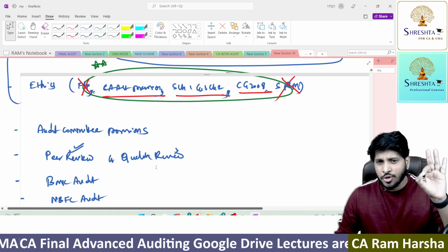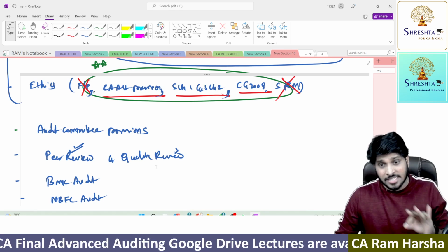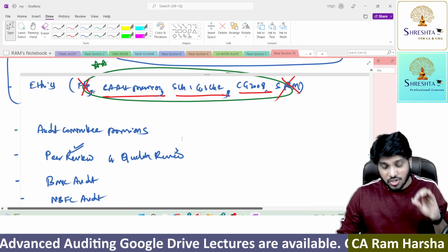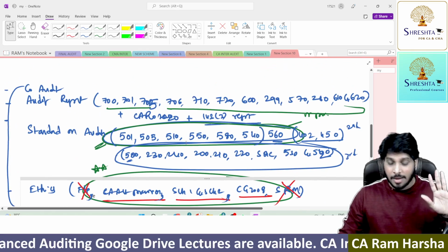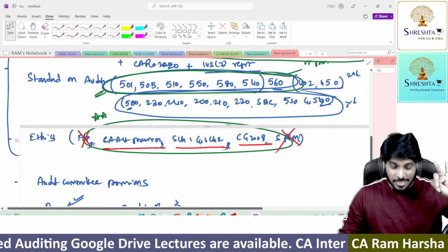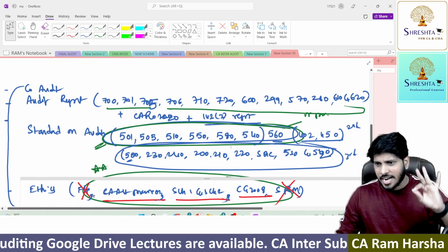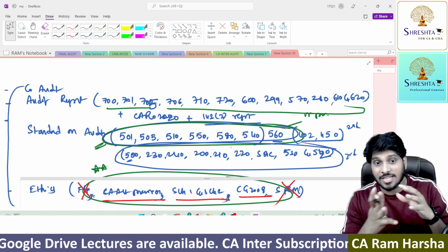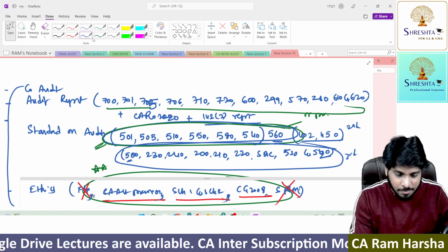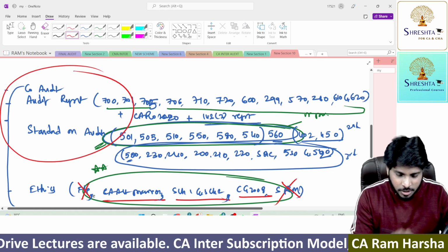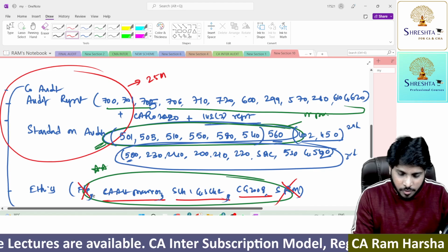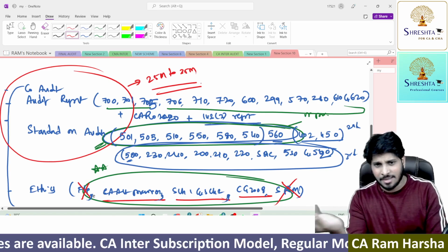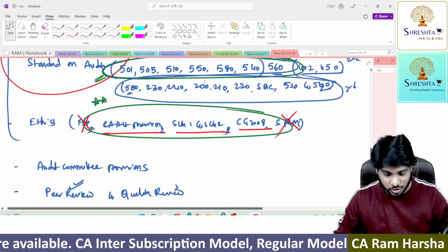If any of you have not covered one or two topics in this, it's okay, but these are the minimum topics. Company audit, audit report, and standards together I call a single chapter. In fact, company audit, audit report, standards put together is one segment. From this segment, you will approximately get a weightage of 25 to 35 marks, depending on the exam.